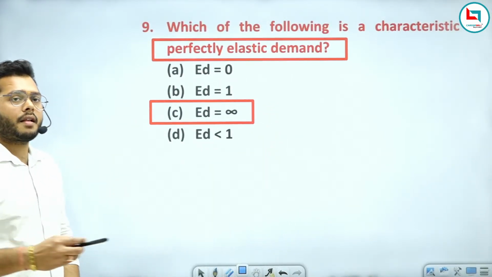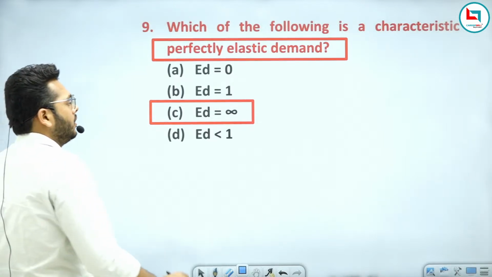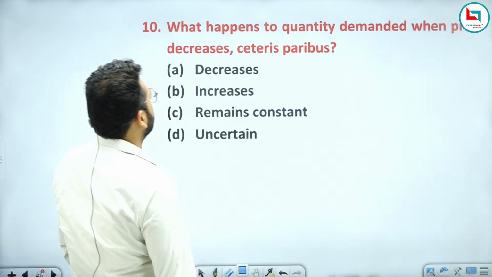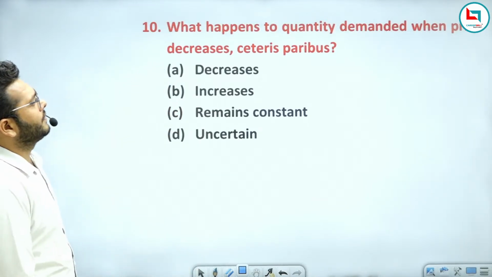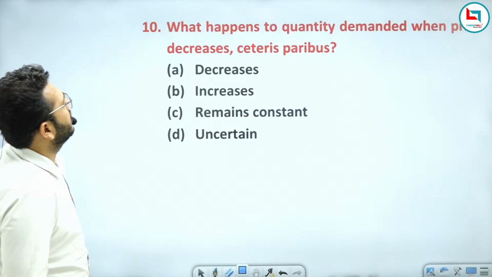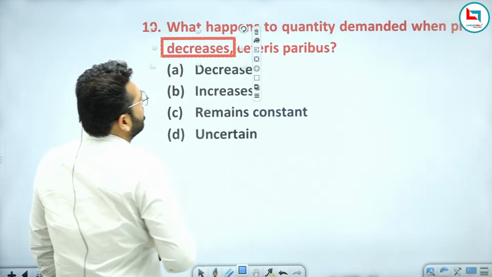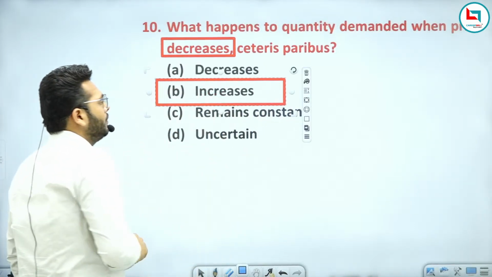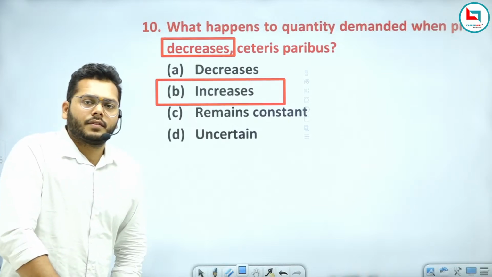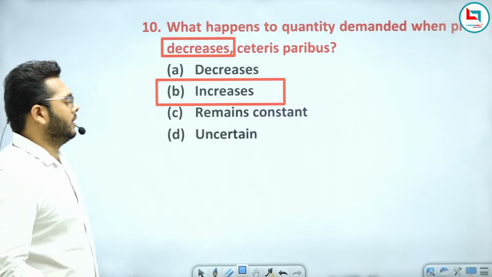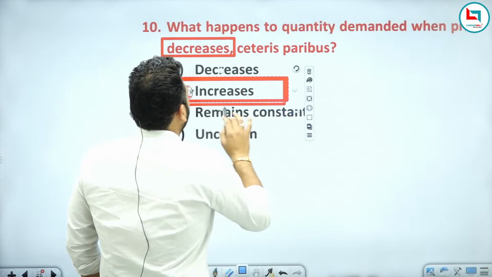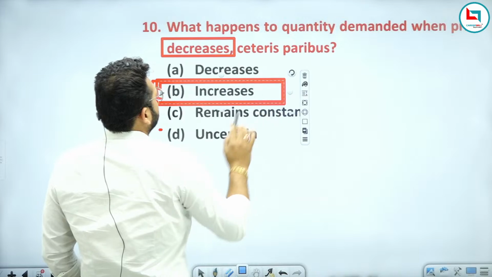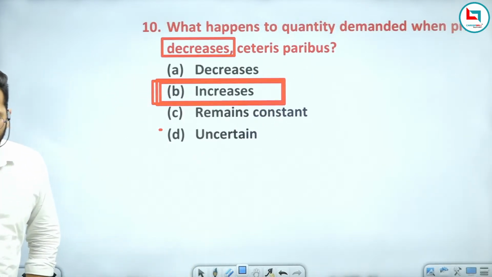Okay, let's move to another question. So this will be your right answer. And the last question: what happens to the quantity demanded when price decreases, ceteris paribus? As you all know, if there is a decrease in the price, will demand increase or decrease? So demand will increase. Am I clear? Let me know if I'm clear to all of you. So this will be your right answer.